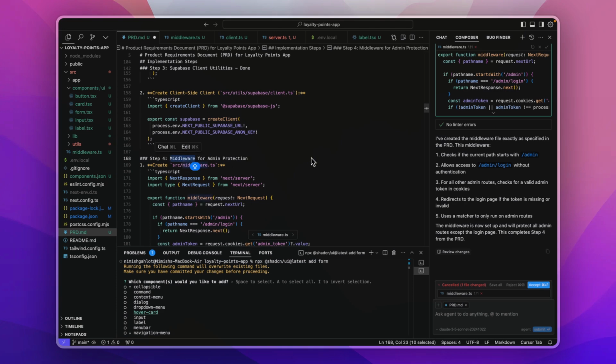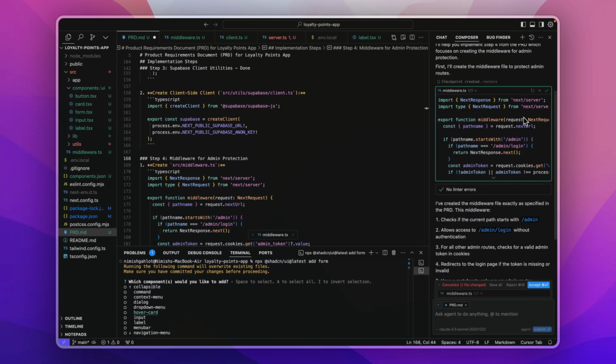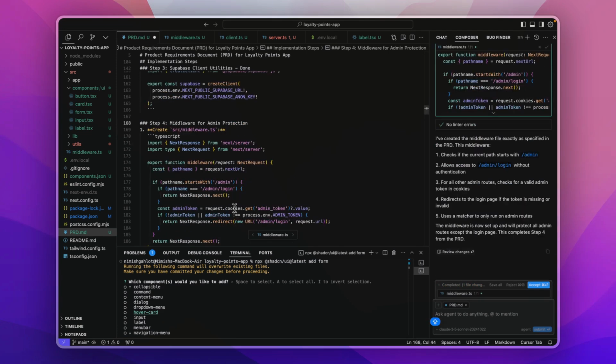For example, middleware is required whenever we are trying to put some of our pages of the app behind password protection. Similarly, it's best that you keep on learning all the concepts that you are applying while coding, because in the future, the people who can guide AI in the right direction on how to build the app would be the people who are actually creating the app. You don't have to do the grunt work.